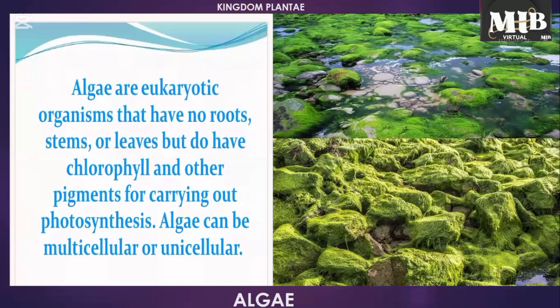The algae, the pictures explain more. The algae are eukaryotic organisms that have no roots, stems, or leaves, but do have chlorophyll and other pigments for color.